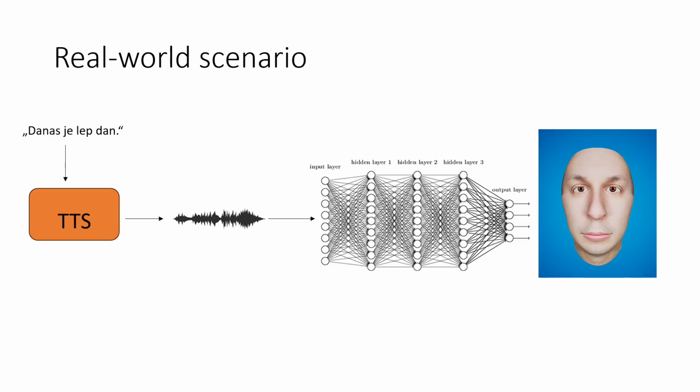That waveform is the input to a deep learning network, which will produce blend shape coefficients that we will use to animate this 3D avatar. This pipeline enables real-time digital humans driven by synthesized or recorded speech.